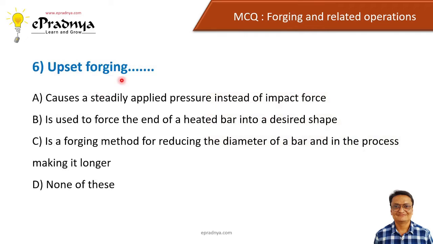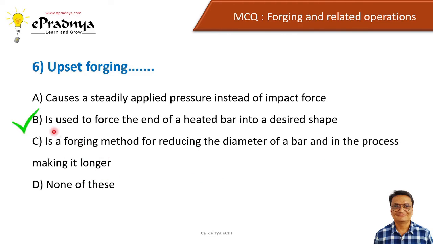Upset forging, and options are: causes a steadily applied pressure instead of an impact force; is used to force the end of a heated bar into a desired shape; is a forging method for reducing the diameter of a bar in the process of making it longer; and none of these.